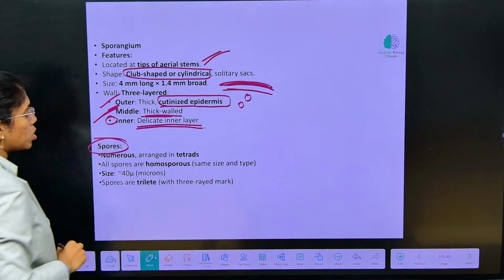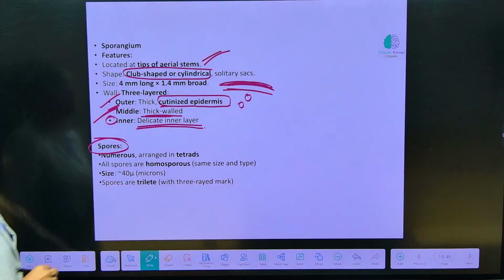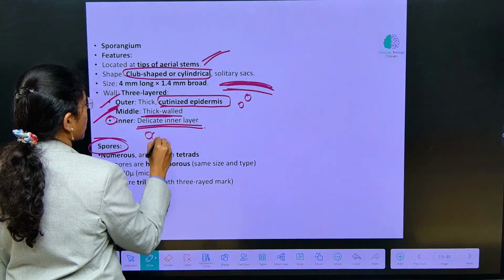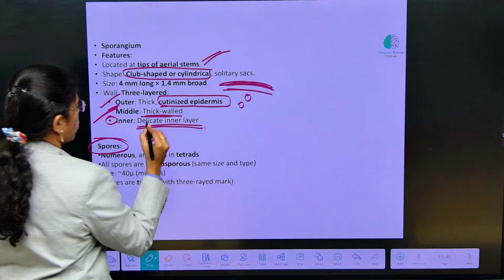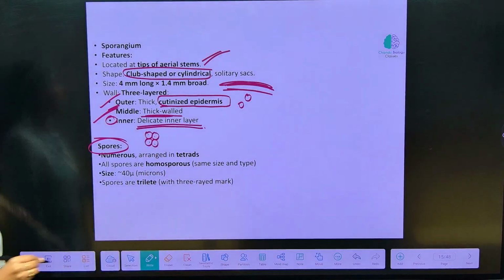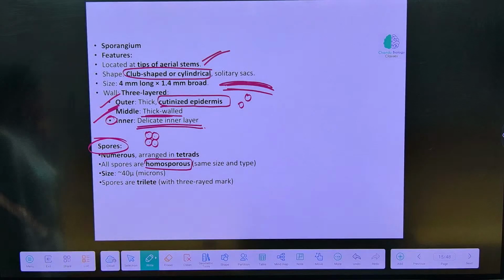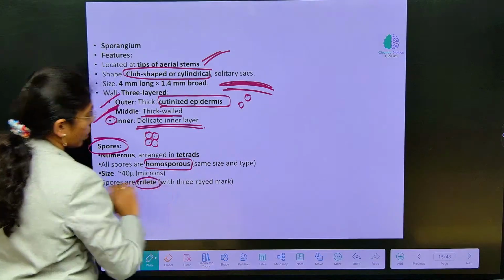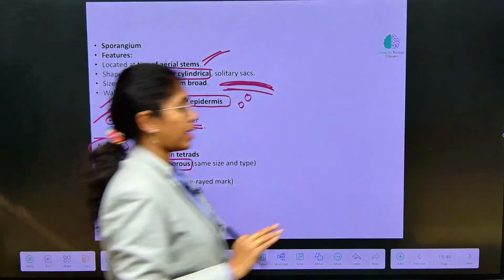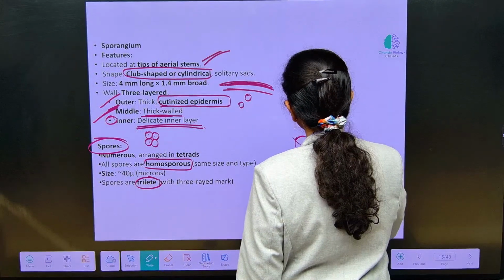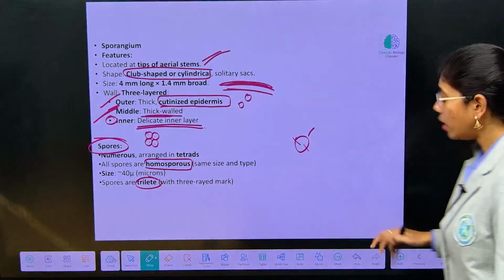Next, spores. Numerous spores are arranged, and spores are always arranged in tetrad condition. 4 spores will be there. And Rhynia will show homosporous condition only, all spores will be of same type, and spores are trilete with 3 rayed mark. Spores will have a 3 rayed mark like this. Fine.